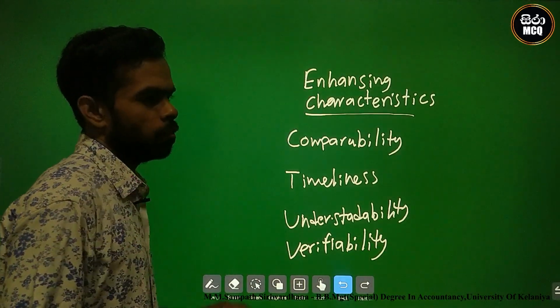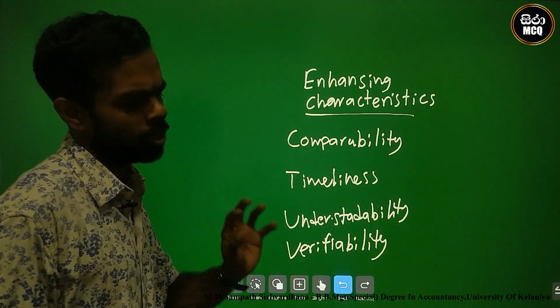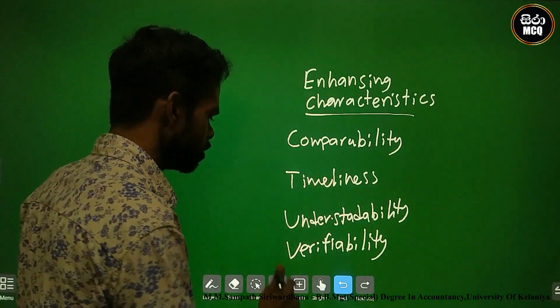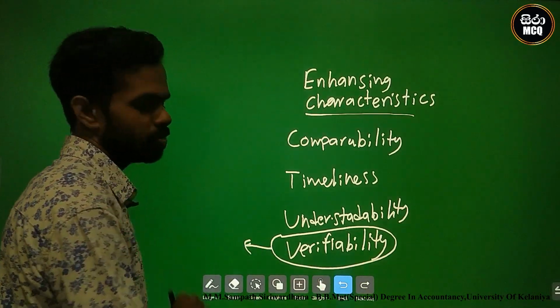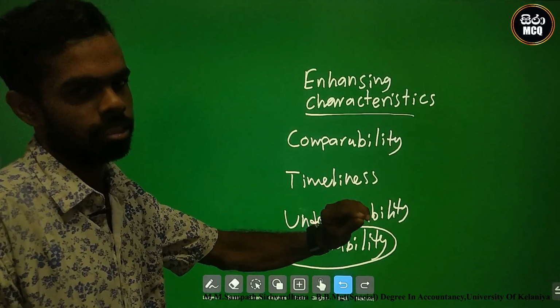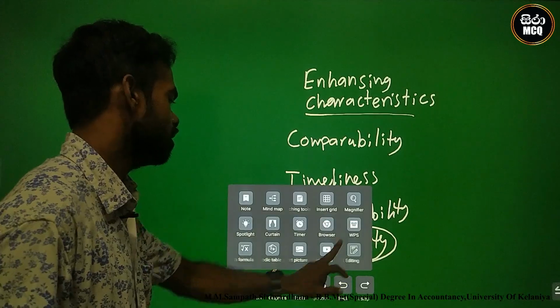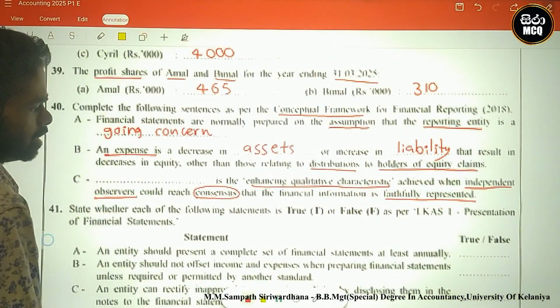The auditors verify that. Auditors commonly agree that the faithful representation of a financial statement is verified. This is the auditor's common sense. Okay, the auditor says verified. This is a good financial statement, it is verifiability. Therefore we can identify that verifiability is the answer.